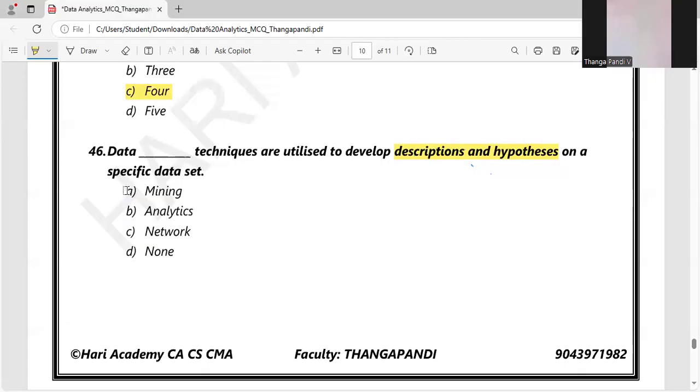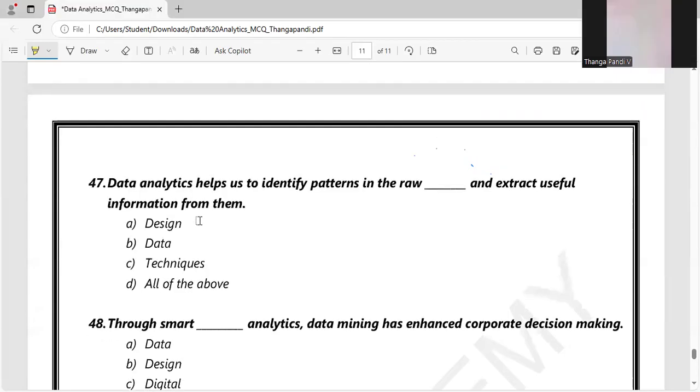So option A, data mining, will be the right answer. Data analytics helps us to identify patterns in raw data and extract useful information from them. So from the data only we are going to extract the information. Option B, data, will be the right answer.